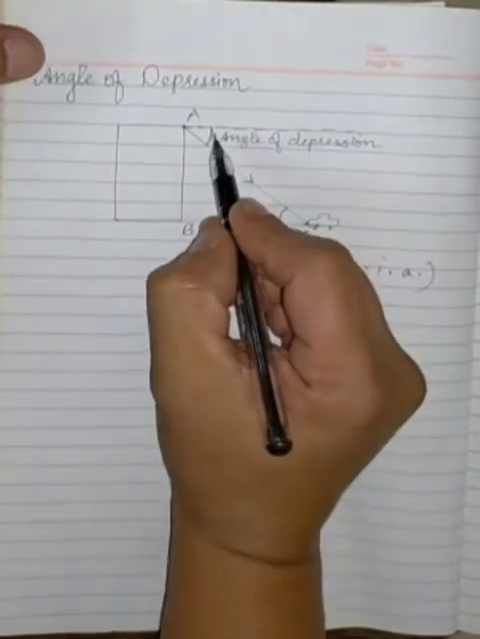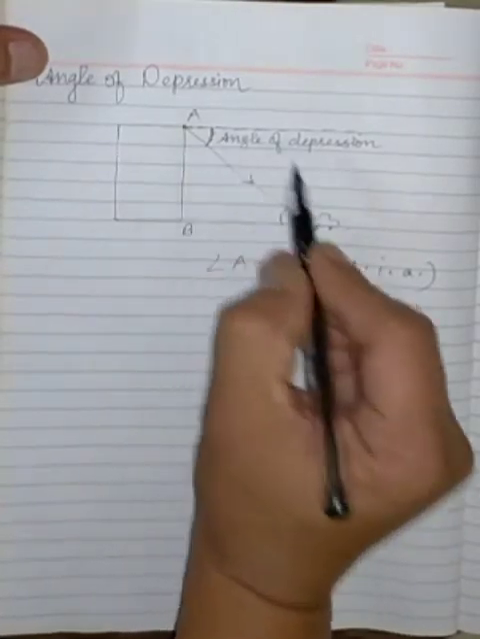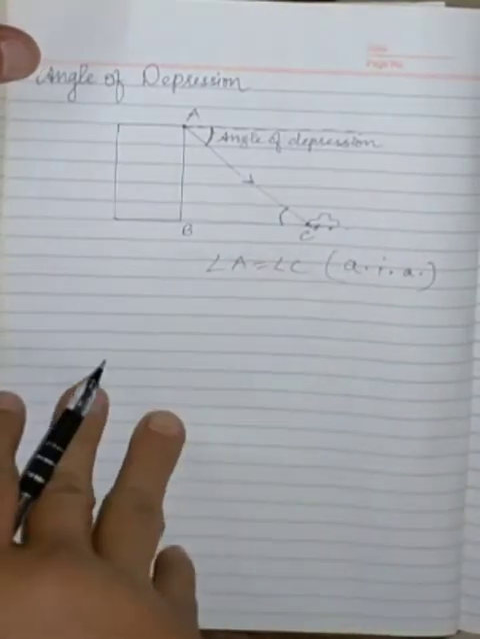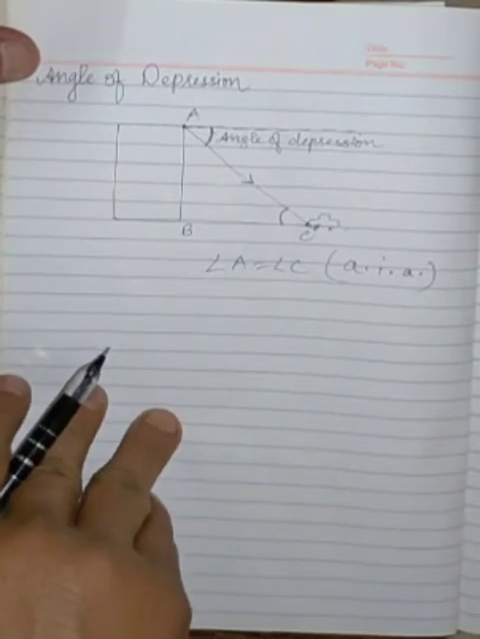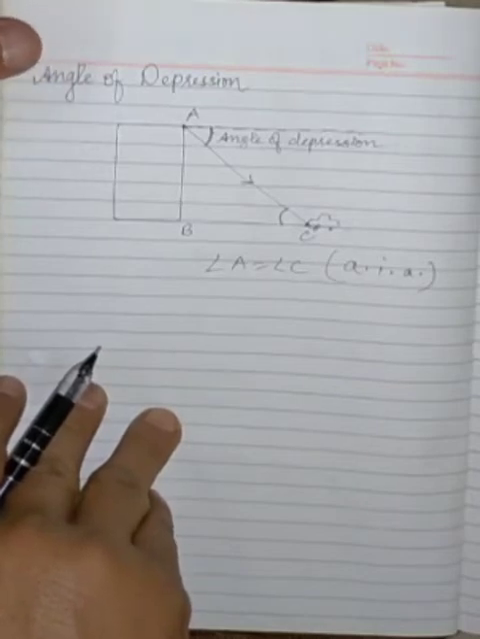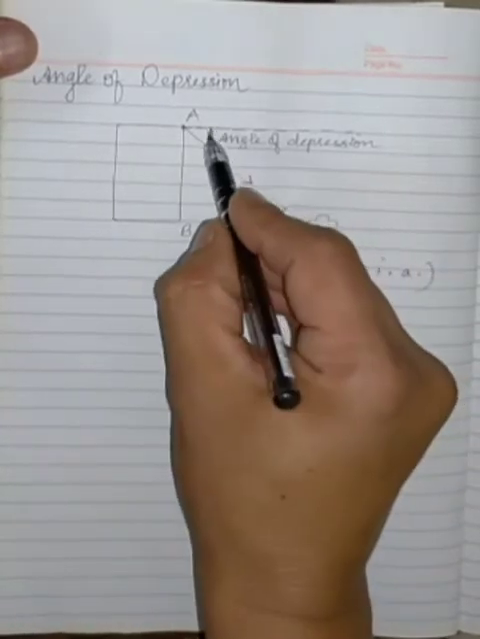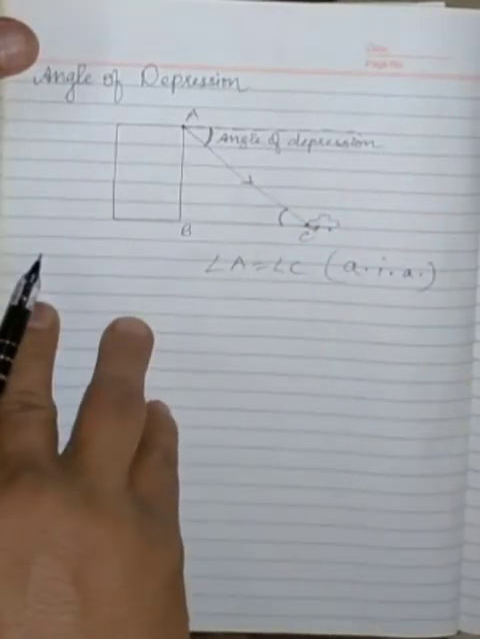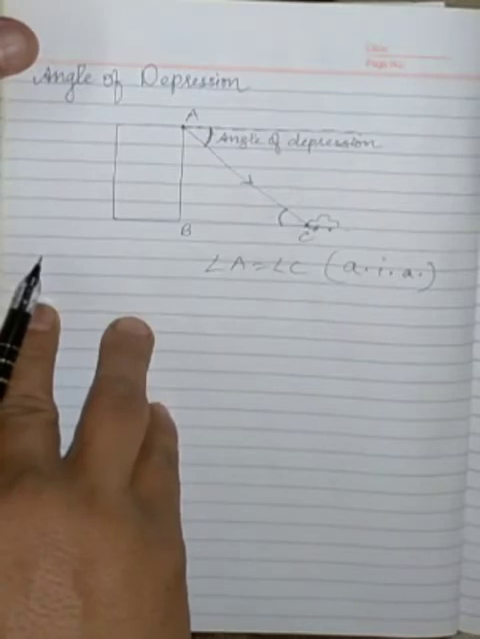That means ultimately your angle of depression will come down only, but to report in the figure for the question you have to be careful that the angle of depression should be always located to be always shown in the figure on the top of the object. So this way we can show the angle of depression.